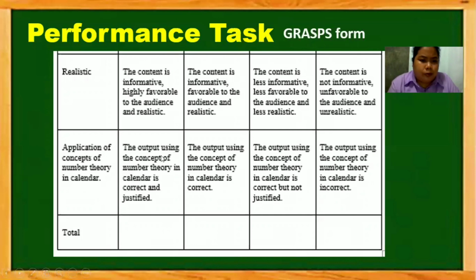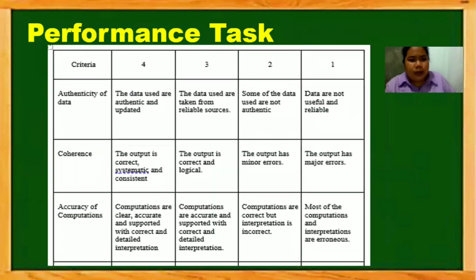You get 4 if your output's usage of the concept is correct and justified. You get 3 if the usage of the concept is correct. You get 2 if the usage of the concept is correct but not justified. And you get 1 if the usage of the concept is incorrect. So the total is 20. The highest score is 20 and the lowest score is 5.